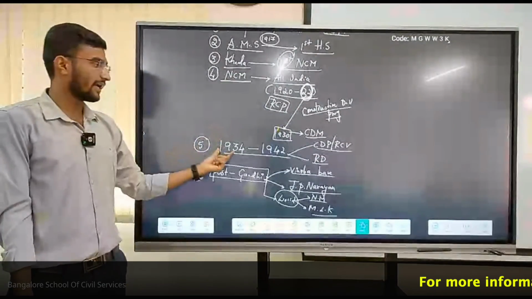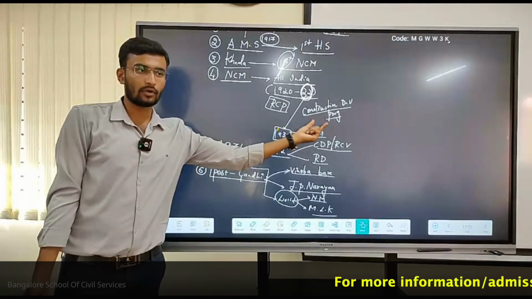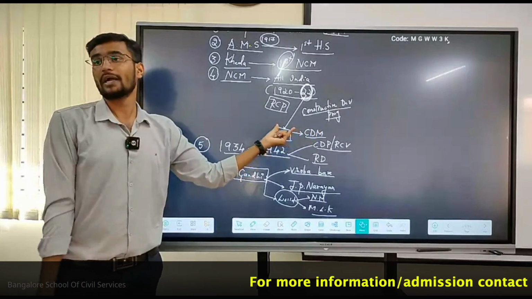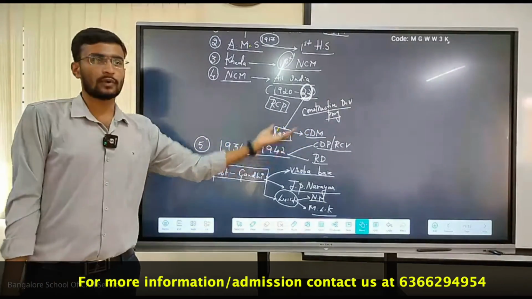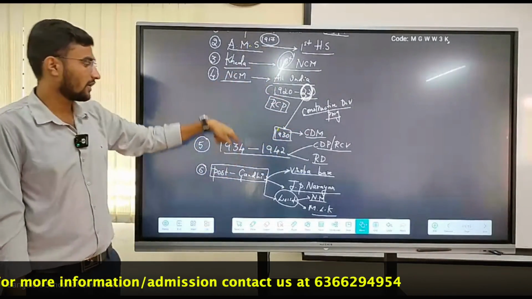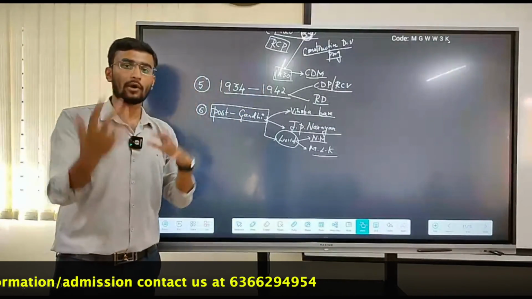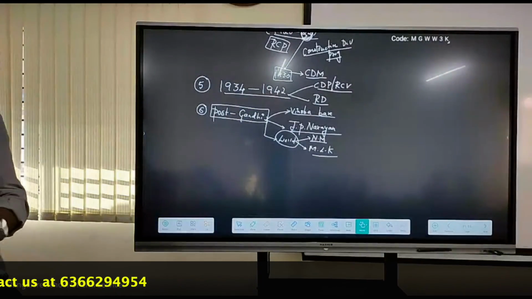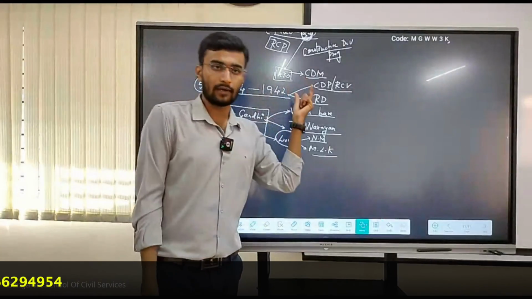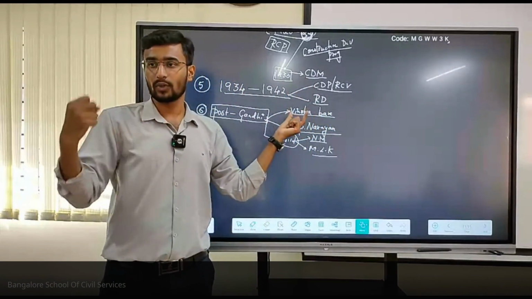Followed by first CDM ಯಾವ್ದಪ್ಪ ಅಂದ್ರೆ that is first CDM at all India level, that is in 1930 Dandi March, followed by 1934 to 1942 again the constructive phase. Followed by the post Gandhi, even from India also, even from the world also, they contributed immensely towards the development of Gandhian ideologies with respect to development of rural villages.